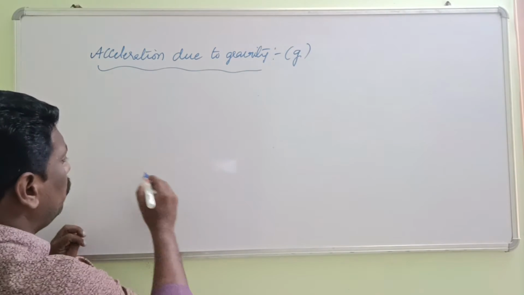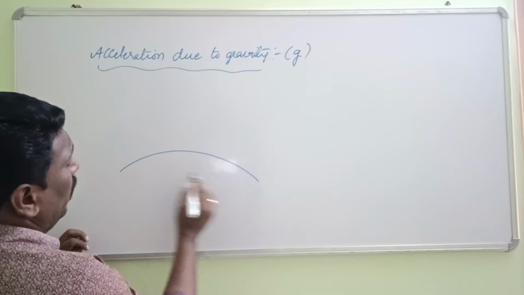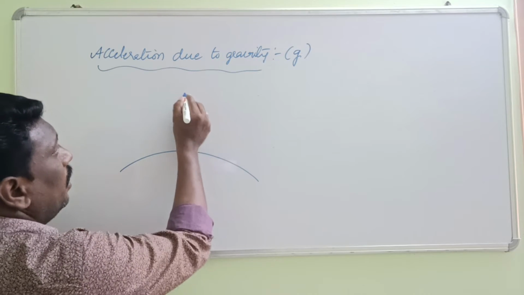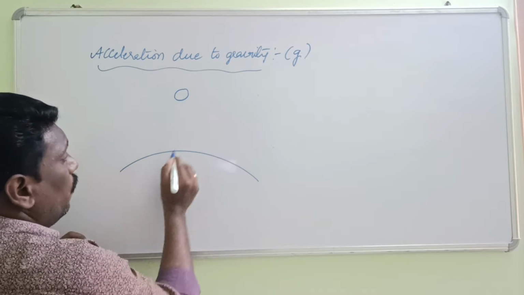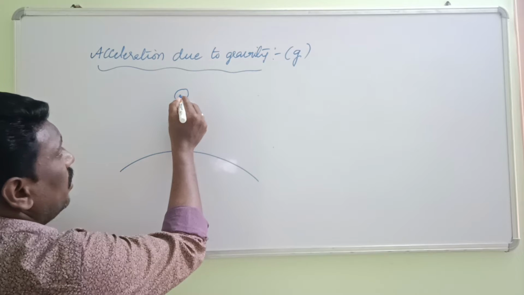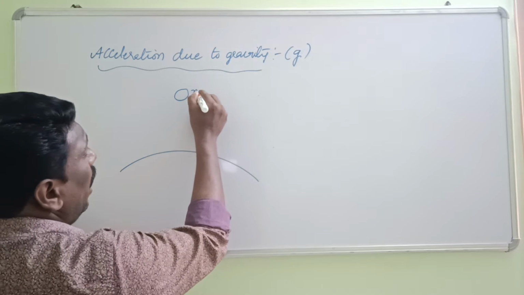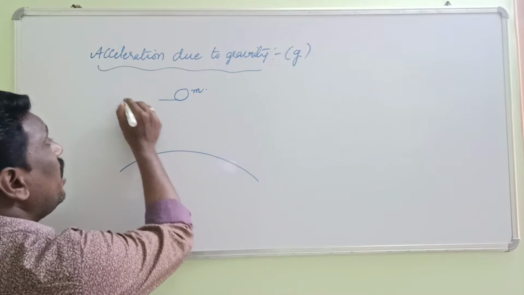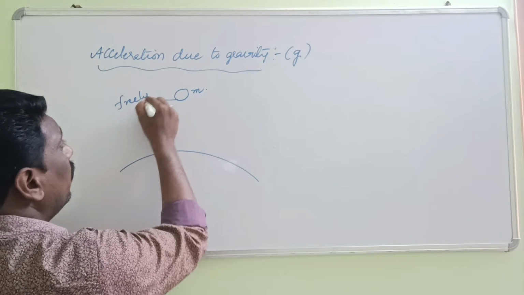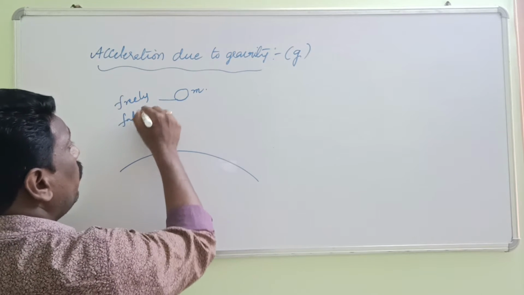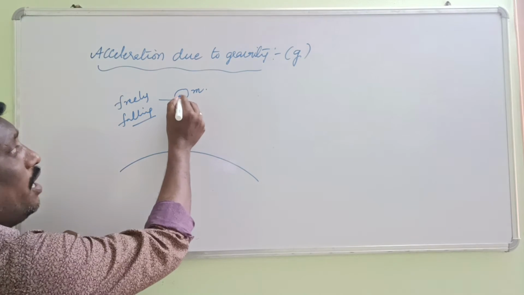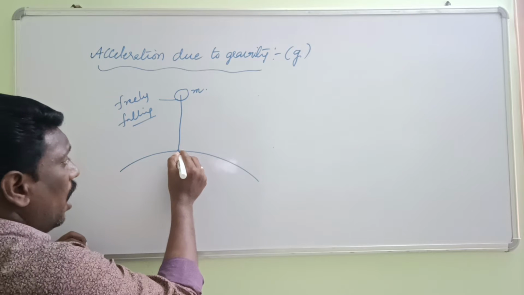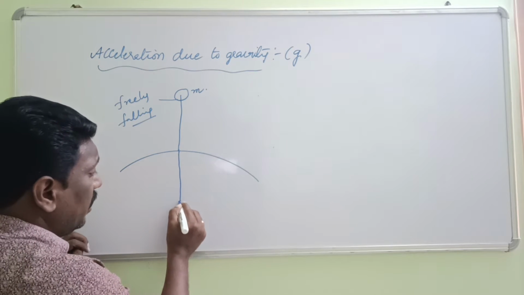As you know, let us observe. This you can consider as our earth. From a particular height from the earth's surface, this object has some mass m. Whenever it is freely falling, it is always attracted to the center of the earth.